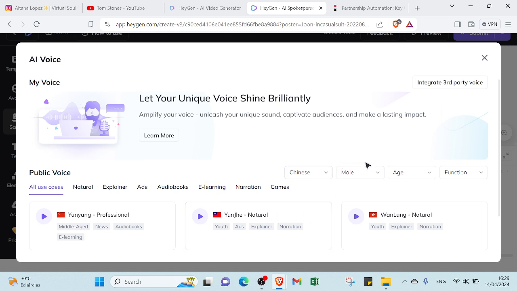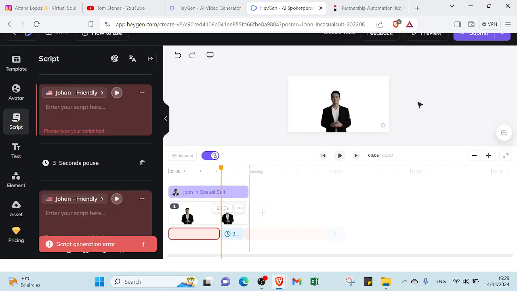And we also have here the gender. I already chose an AI character that is male, so of course the gender will be a male voice. And the age, you have various ones: child voice, youth voice, middle-aged voice, older voice. The function, you can adjust the function. It depends on how you want your voice. And the way you can edit it, the way that suits your content and suits your AI character.